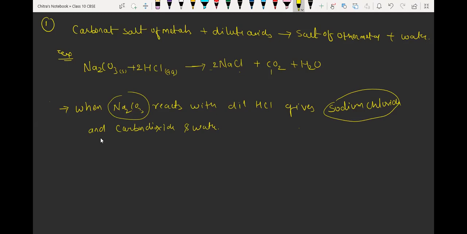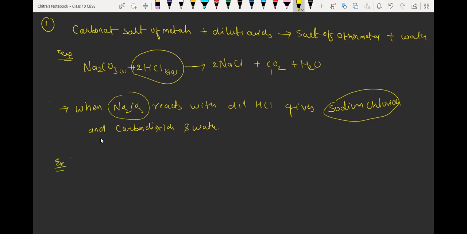Understood, beta? Yes, sir. So sir, what will happen if we react sodium carbonate with sulfuric acid? Here we have used hydrochloric acid. If we react with sulfuric acid, then what will happen? We have to check another reaction.